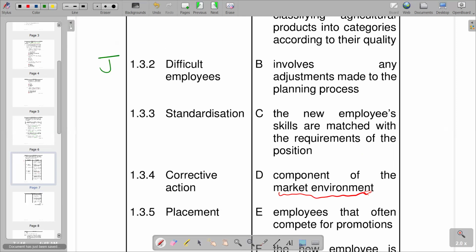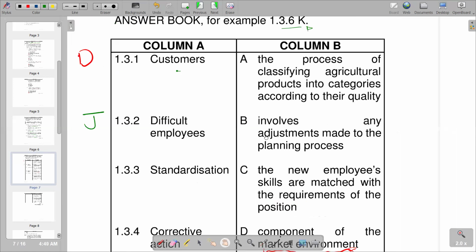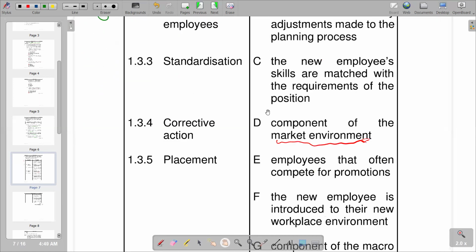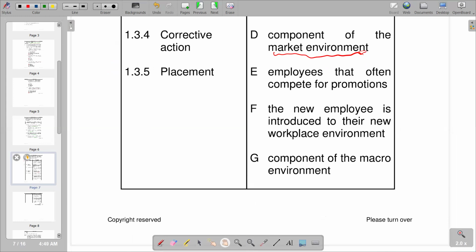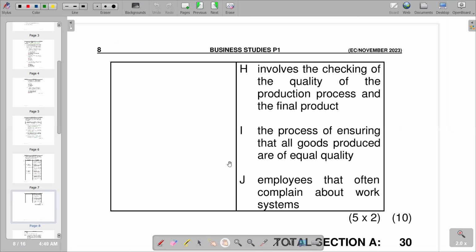Then you go to standardization. Standardization is a term we understand as the process of making something conform or match to a standard. So this is standardization in a basic description. So going to column B to try to see what exactly matches the explanation that we are giving, we can just start from the start going down, trying to check any explanation which matches standardization.